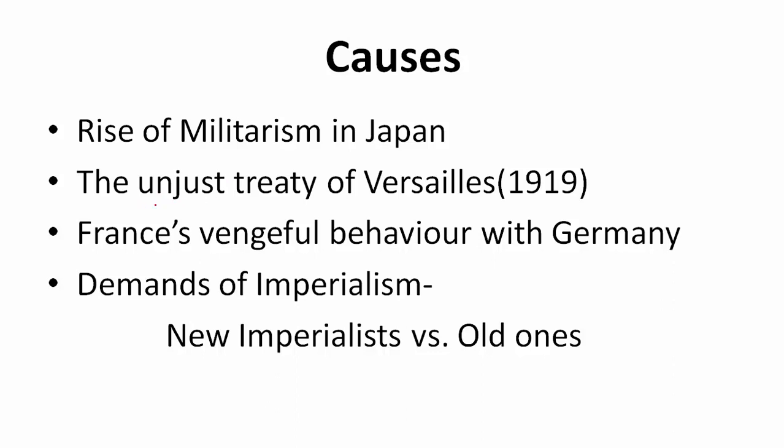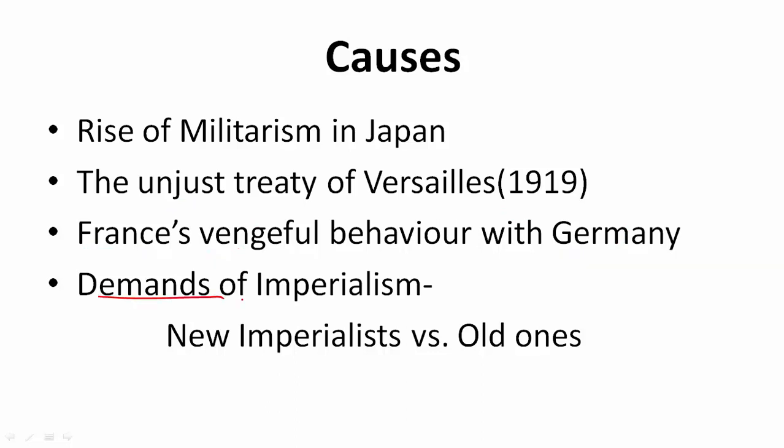Then secondly, the unjust Treaty of Versailles. The Treaty of Versailles was signed after World War I, and in that Germany was not given good terms, and later on France was vengeful in its behavior towards Germany, because Germany had attacked France during World War I, and so France took full advantage of this treaty and imposed very humiliating terms and conditions over Germany. So for the next 20 years, the Germans were humiliated in the world by France in many affairs.